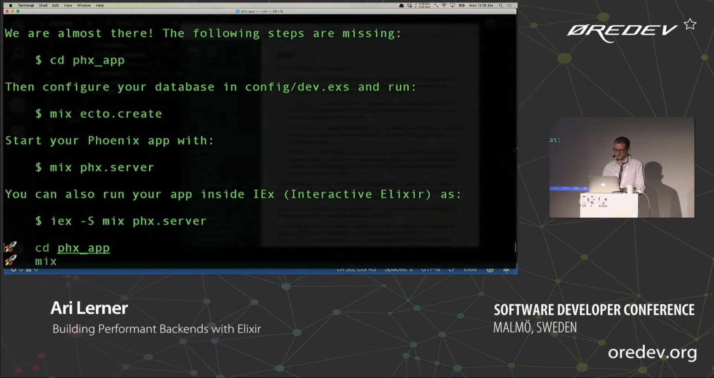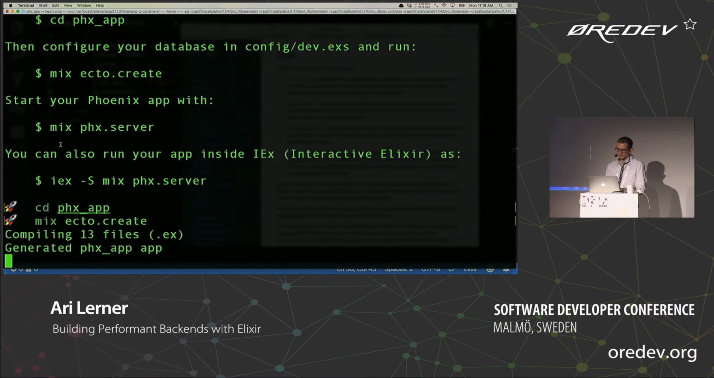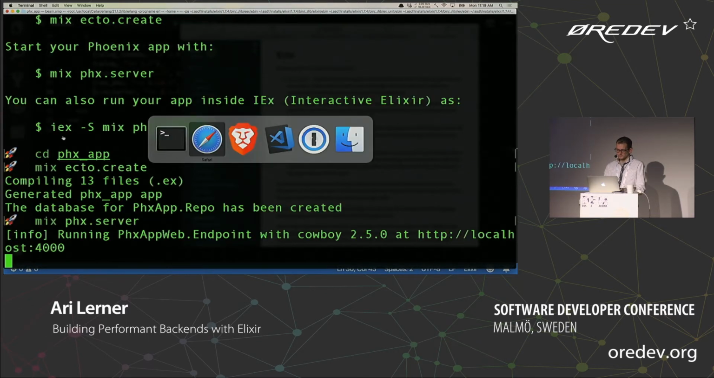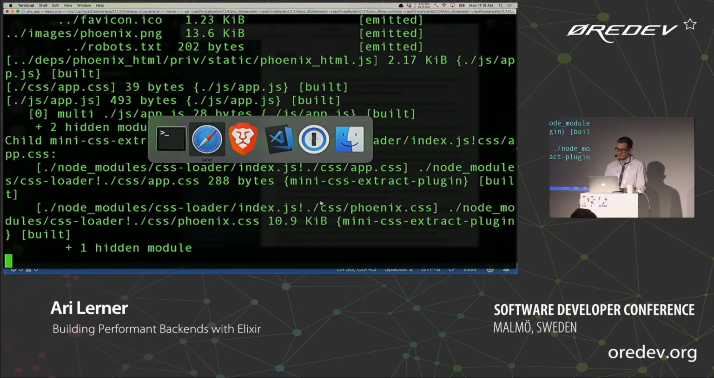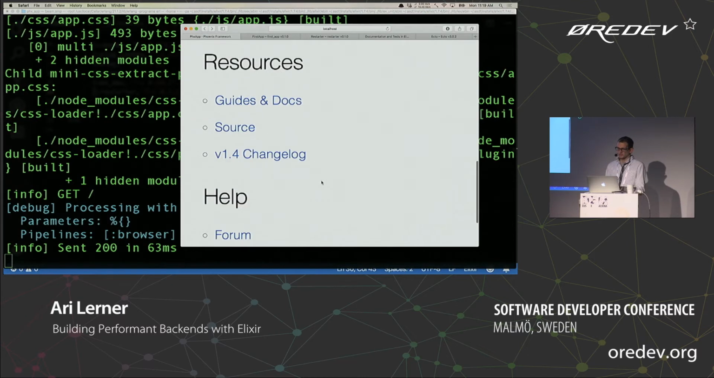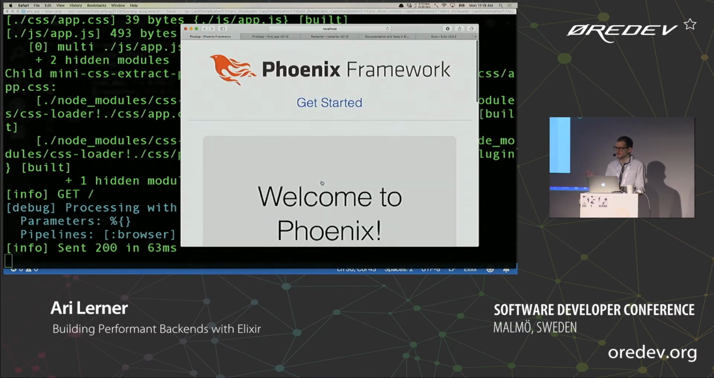All right, so let's go to our Phoenix app. Let's create our database, do.create, and we'll go ahead and start our Phoenix server. And this is running at port 4000. Reload that, hooray. I didn't really do anything, but Phoenix did it all.